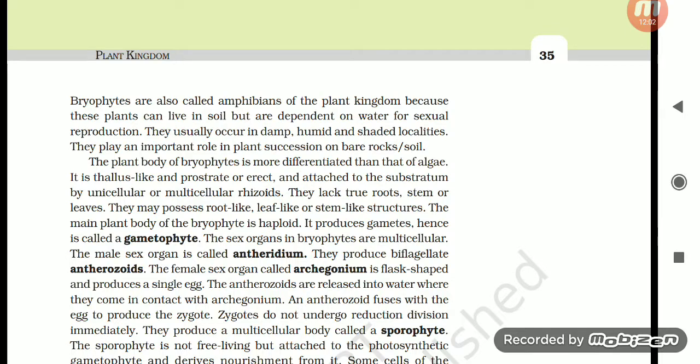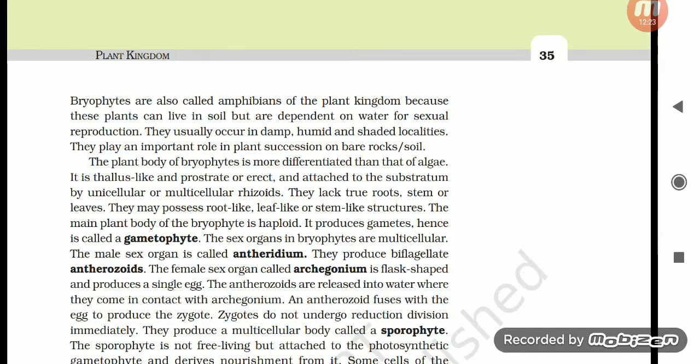The sex organs in bryophytes are multicellular. The male sex organ is called antheridium. They produce biflagellate antherozoids. The female sex organ called archegonium is flask-shaped and produces a single egg. The antherozoids are released into water where they could come in contact with archegonium, and an antherozoid fuses with the egg to produce the zygote.